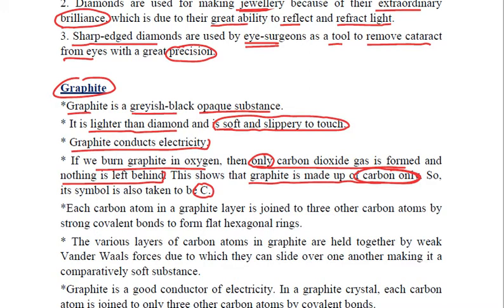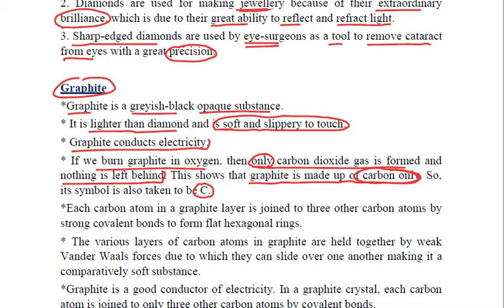Now there is a huge difference between the structure of diamond and graphite. In diamond we have seen that it had a tetrahedral structure, and each carbon atom was combined with 4 more carbon atoms. But it is not the case in graphite.